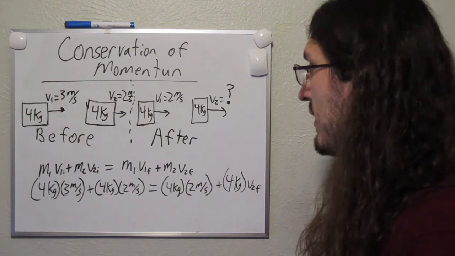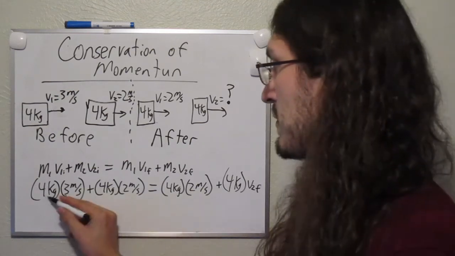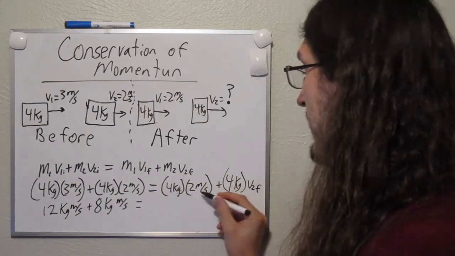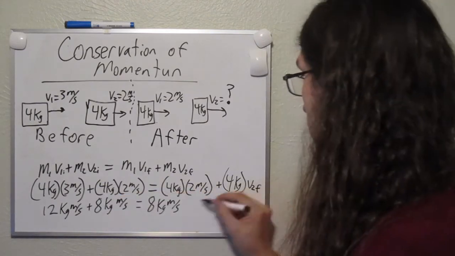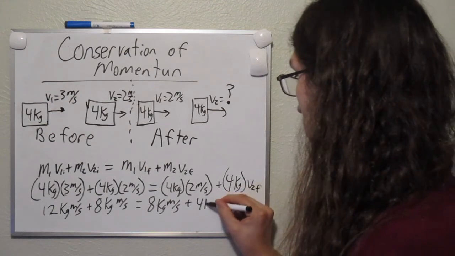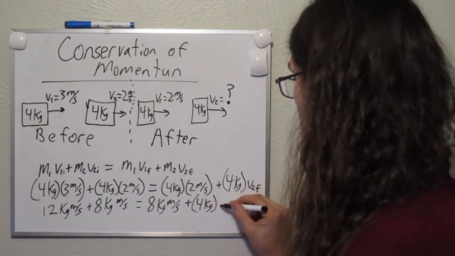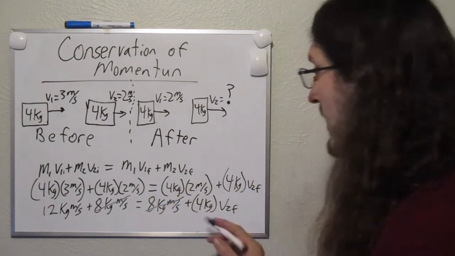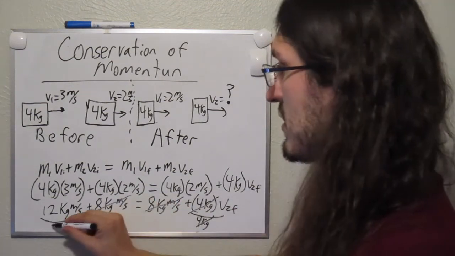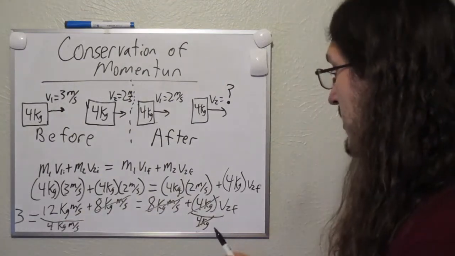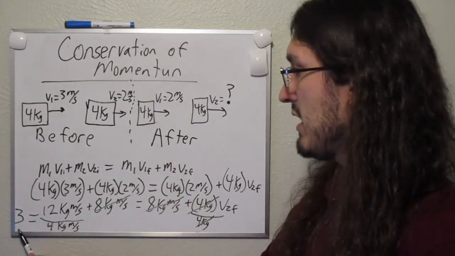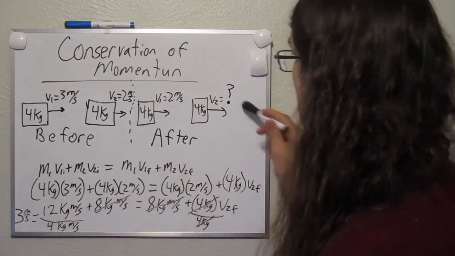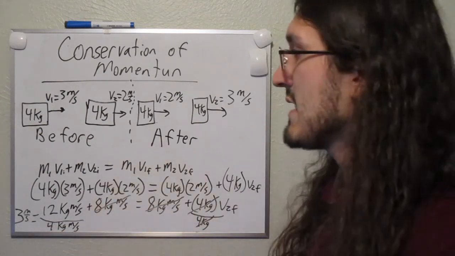If I crunch these numbers, I got 4 times 3 is 12, and then 4 times 2 is 8, and then here I have another 4 times 2, it's another 8, and then plus 4 kilograms times the unknown velocity. If I subtract this 8 from both sides, it'll cancel with this one, and then I divide by 4 on both sides, and of course 12 divided by 4 is just 3. So I know that my final velocity is 3 meters per second. I'm going to pull that to the side here. Now I'm going to check if this collision is elastic or inelastic.